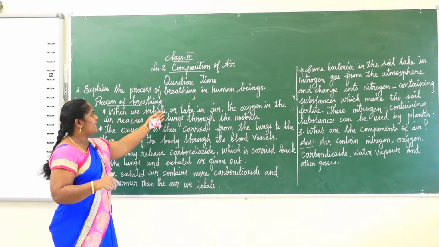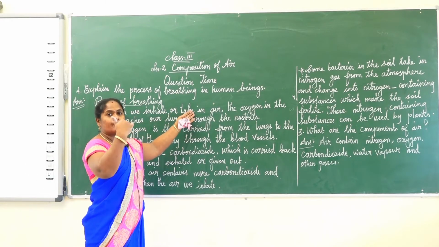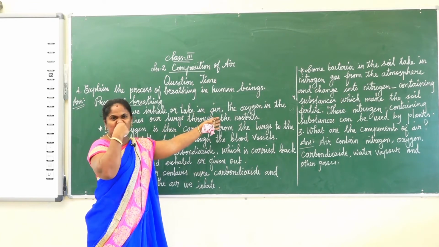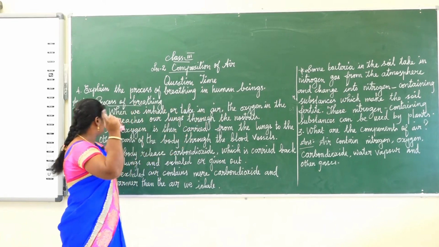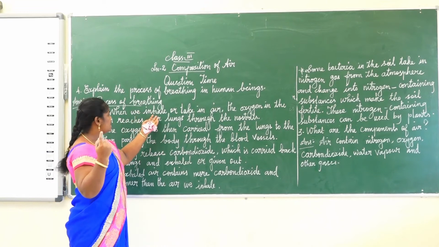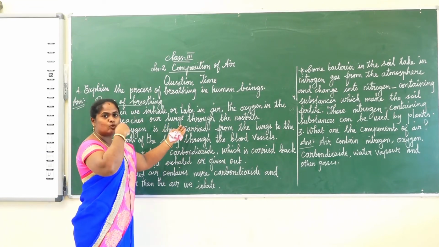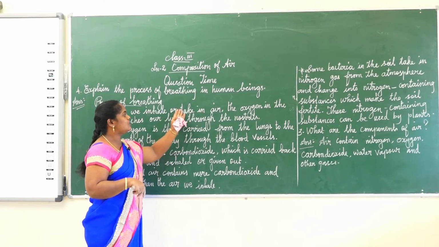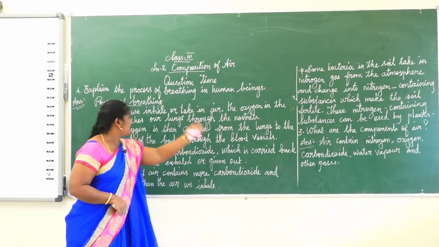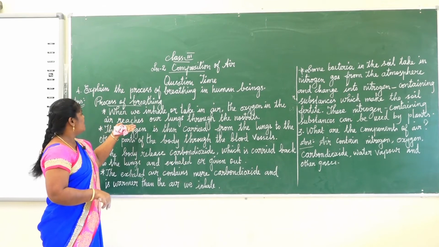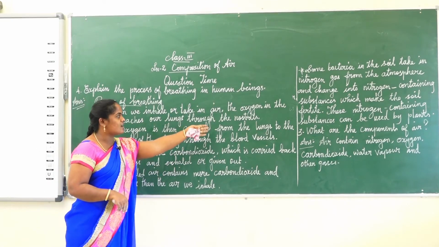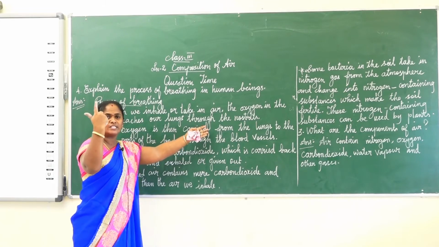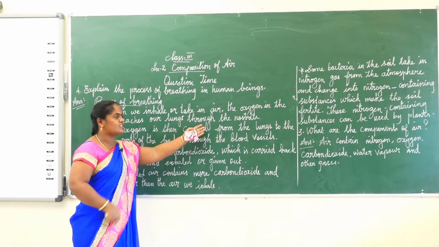When we inhale or take in air, நம்ம எப்போ மூச்சு இப்படி உள்ள இழுக்கிறோமோ, so எது மூலமா இழுக்கிறோம்? நம்மளோட nostrils மூலமா. The oxygen in the atmosphere வந்து நம்மளோட nostrils மூலமா lungs போய் reach ஆகுது. When we inhale or take in air, the oxygen in the air reaches our lungs through the nostrils.